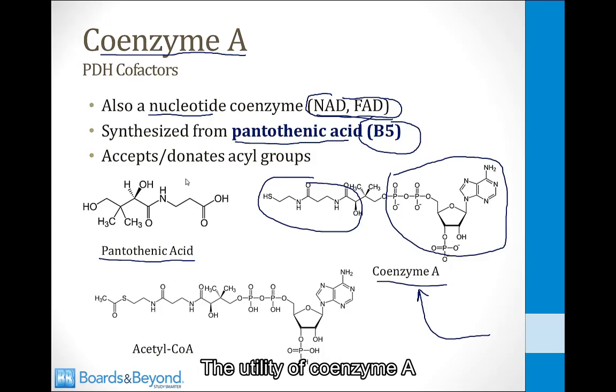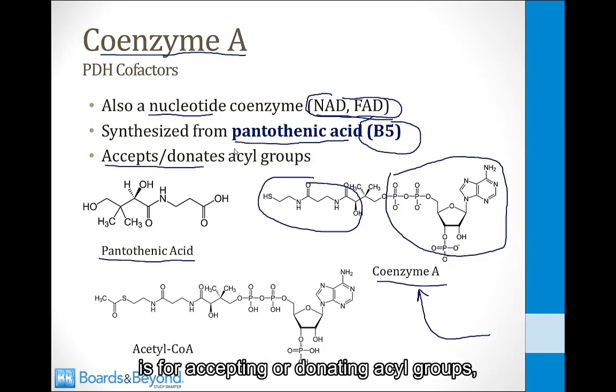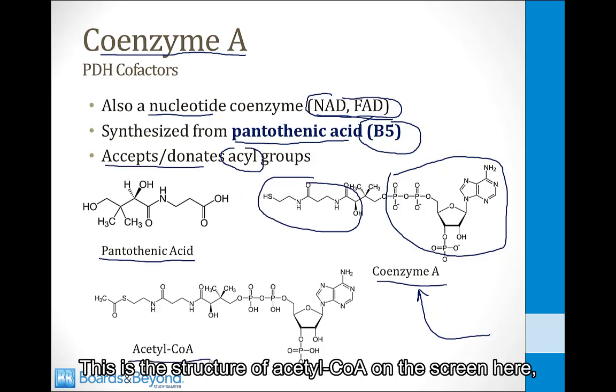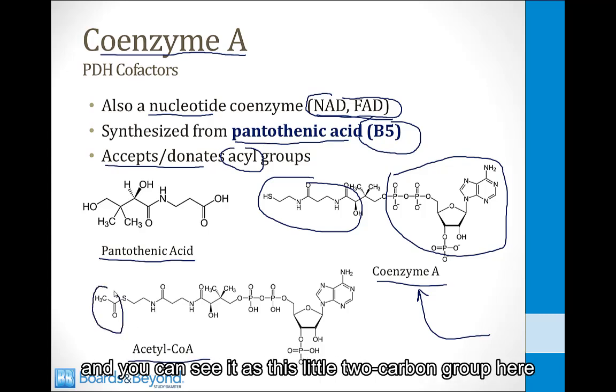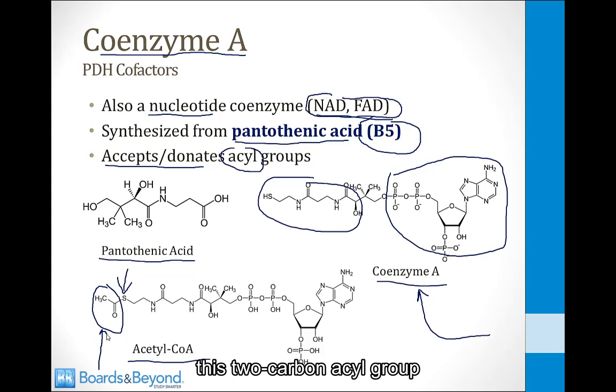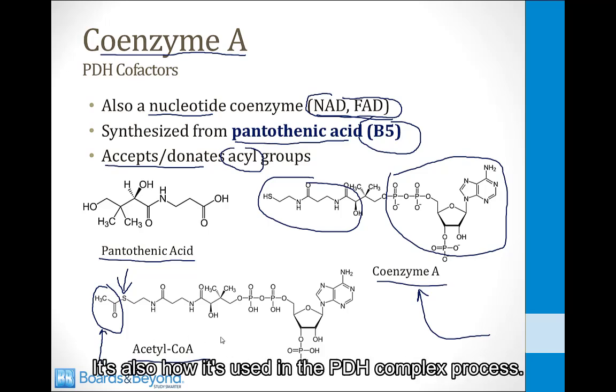The utility of coenzyme A is for accepting or donating acyl groups. The most important example of this is acetyl-CoA. This is the structure of acetyl-CoA on the screen here, and you can see this little 2-carbon group hanging off the end of a sulfur molecule. Acetyl-CoA is going to give up this 2-carbon acyl group to other structures, and that's how it's used in the TCA cycle. It's also how it's used in the PDH complex process.